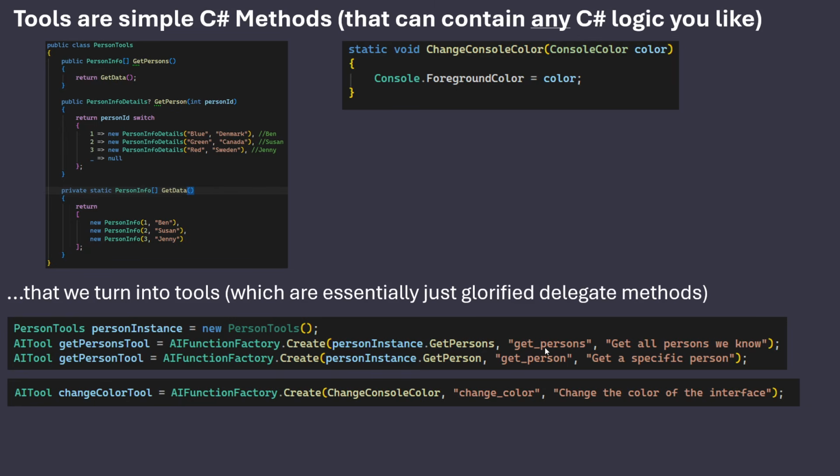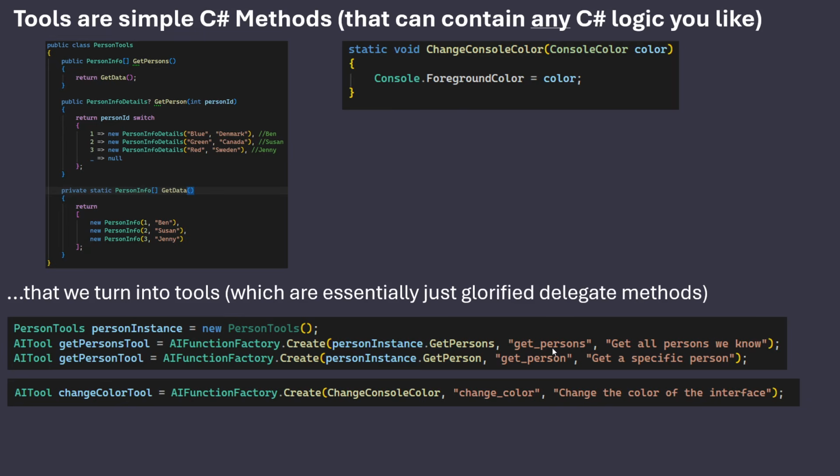We give it a name. It's not really needed. If we don't give it a name, it will just get the method name. But AI in general tends to like this snake case format. So I give it a name and I give it a small description of what it can do. Sometimes you can just leave out the description if the name is easy to understand, because you can save tokens. Everything you add will cost tokens.